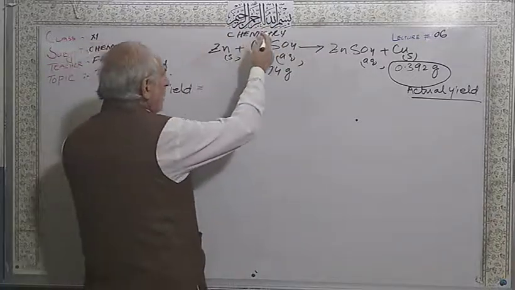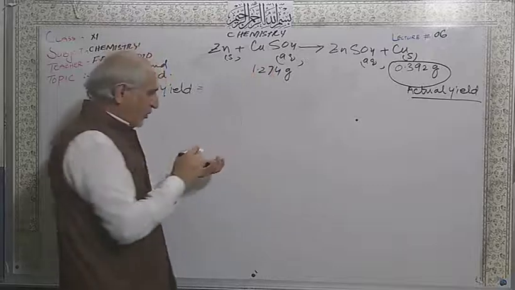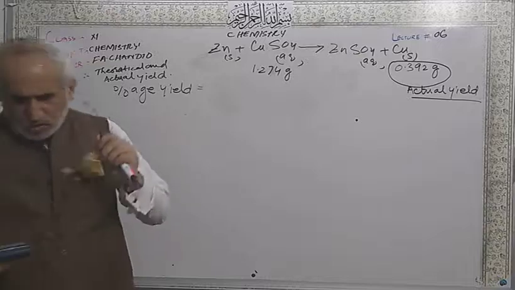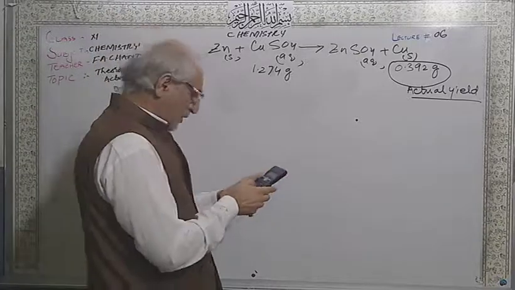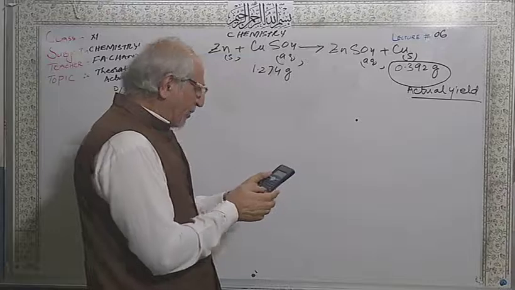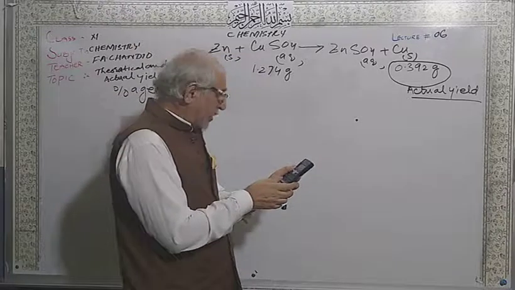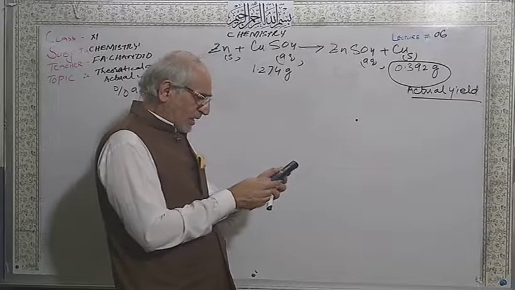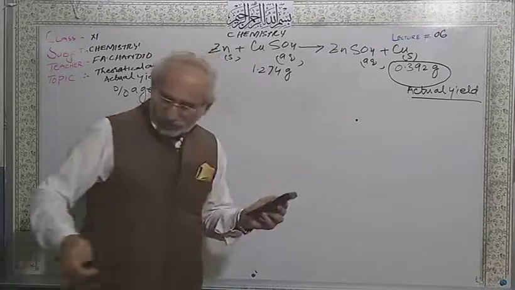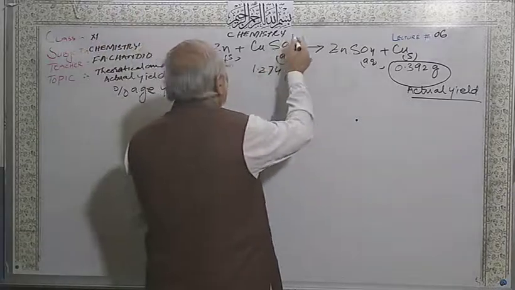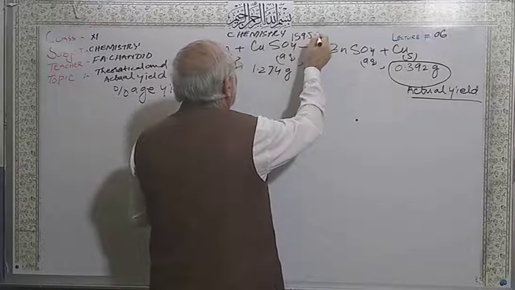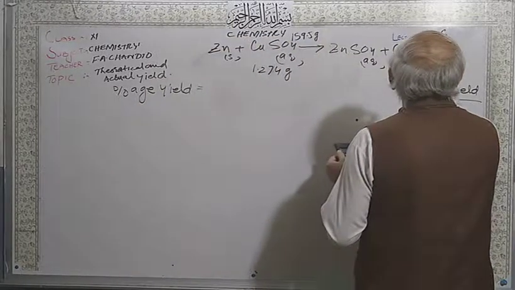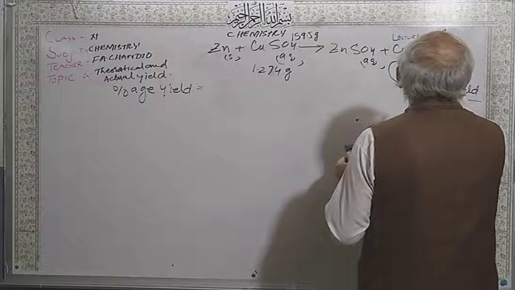Atomic mass of copper is 63.5. You should have your calculator also to calculate. Sulfur is 32 plus oxygen is 64. So your answer is 159.5 grams for 1 mole of copper sulfate, and copper is 63.5 grams.